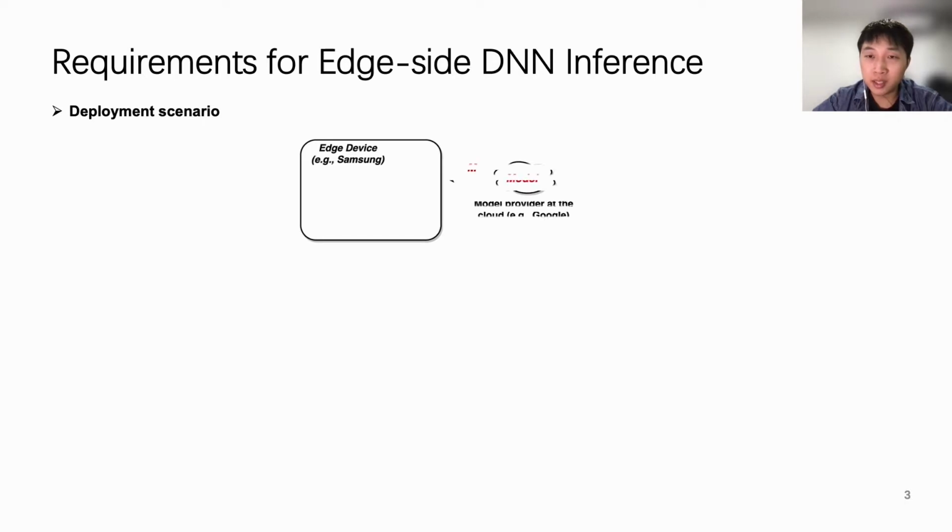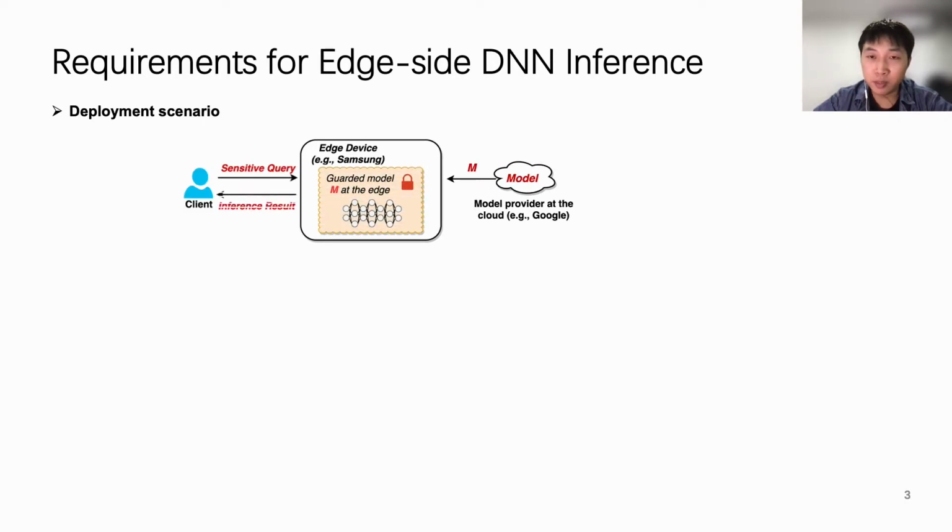We consider an edge-side inference scenario as shown below. We consider the model provider to be honest, which means that the model provider provides the correct model requested by the client. The edge-side TEE is trusted as well. However, any components outside the TEE are untrusted. We also consider an edge-side attacker that tries to steal the sensitive model parameters and perturb any components outside the TEE to modify the inference results.